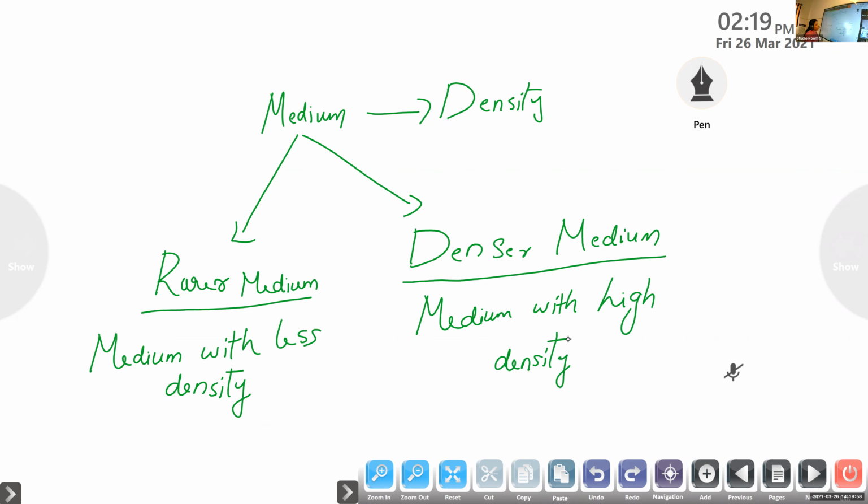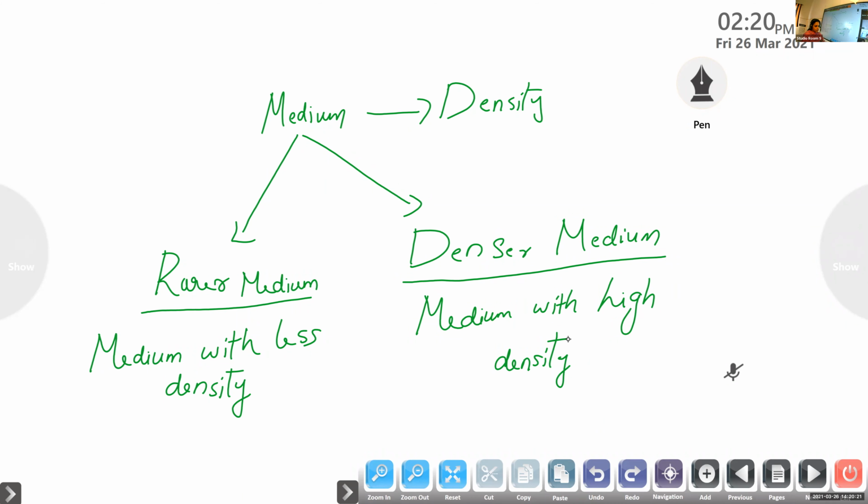So based on density, we can classify the medium into two. One is rarer medium and the other one is the denser medium. Rarer medium is a medium in which the density is less. That is, the medium with less density is known as rarer medium. And the denser medium, as its name implies, is a medium with a high density.